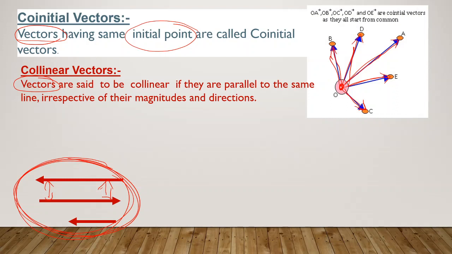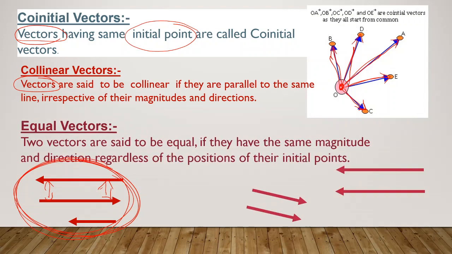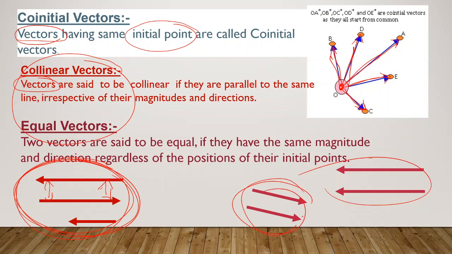I hope it's clear. Let's move to the next type, that is equal vectors. Be careful about the difference between collinear and equal vectors. Even equal vectors can be called collinear vectors. The difference is that both should be in the same direction. In equal vectors, if you take 2 vectors, both should have the same magnitude as well as the same direction. In collinear, it should just be parallel. That's the condition. But in equal vectors, it should be parallel and equal in magnitude.